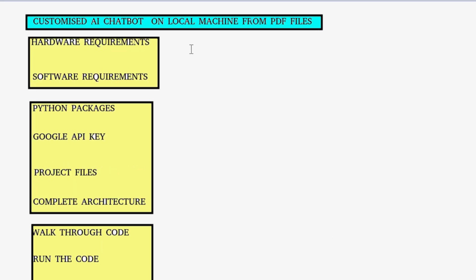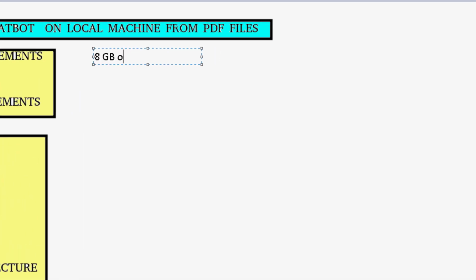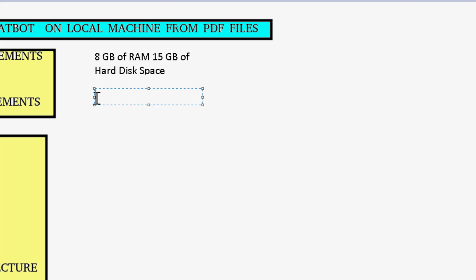Now the hardware requirements: you need maybe 8 GB of RAM, and maybe 15 GB of hard disk space. Okay, and the operating system I'm using here is Windows 10, but you can also use Linux. And the software I am using here is VS Code from Microsoft and Anaconda.